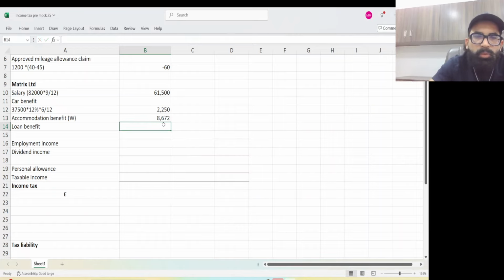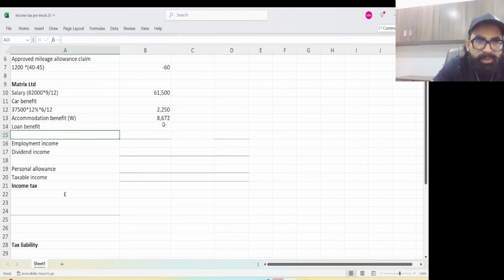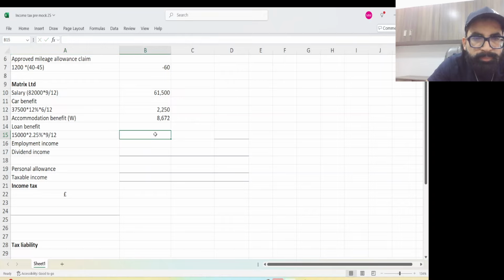Okay. Now loan benefit. Loan benefit is very simple. Let me do it here. Loan benefit was, I told you, the loan was 15,000 into simply 2.25% directly. I've already explained you this, into 9 upon 12. Okay, let's write it. Equal 15,000 times 0.0225 into 9 upon 12. Okay, so this is going to be 253 something.